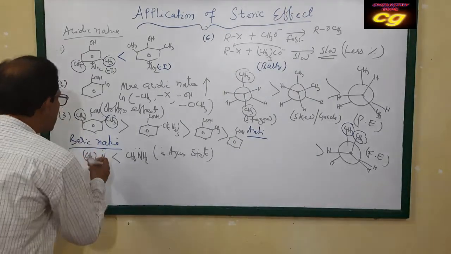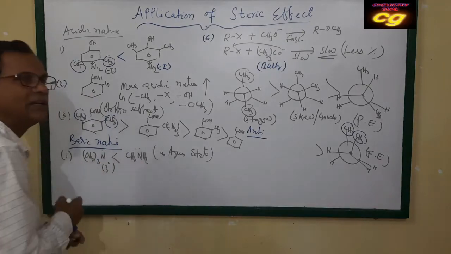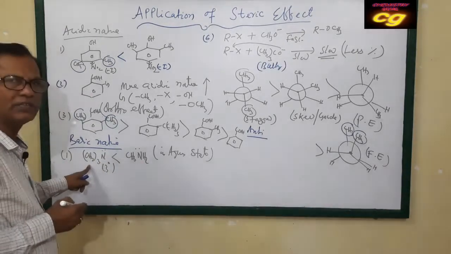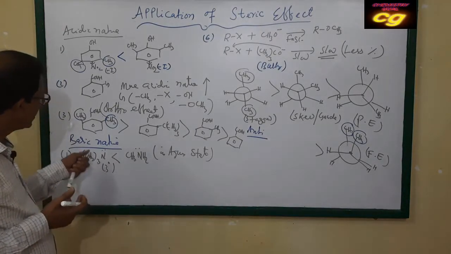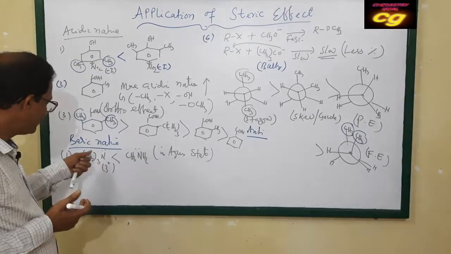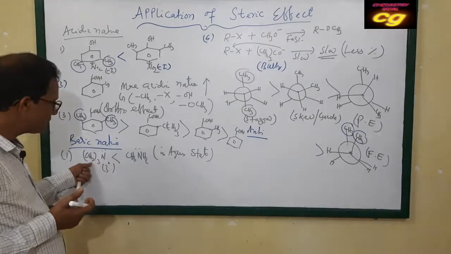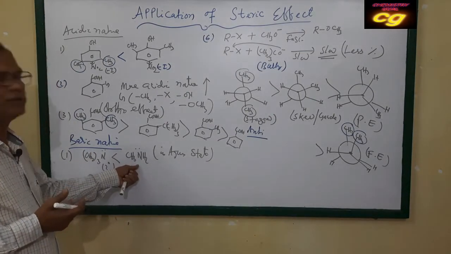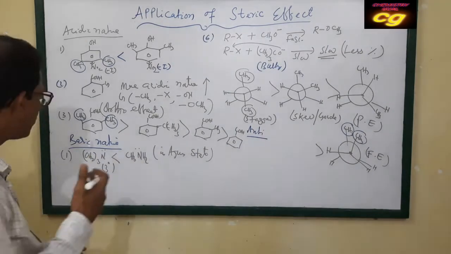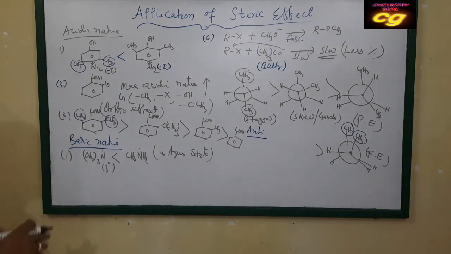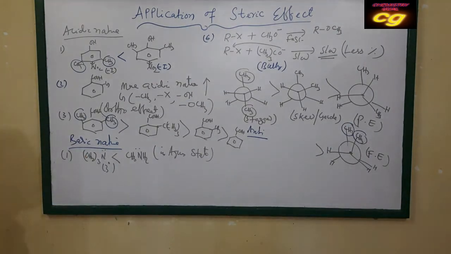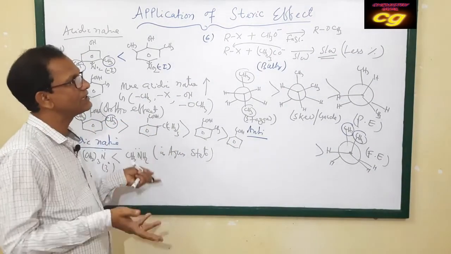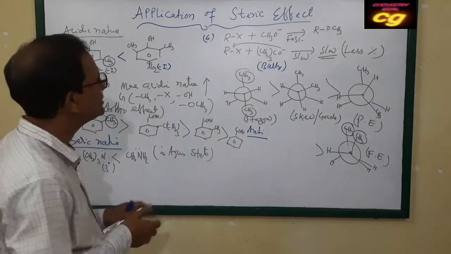Tertiary amine, containing methyl or ethyl groups, is generally less basic compared to methylamine due to the steric effect. So you have to remember these important applications of the steric effect, and how it increases and decreases the reactivity and stability of compounds.